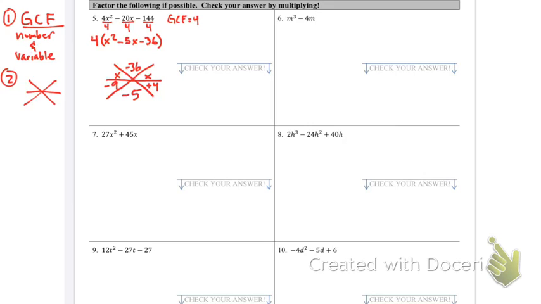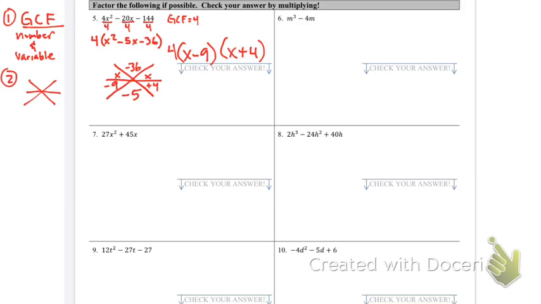So that goes into my first parentheses, which is going to be x minus 9. And then we go here, x or 1x and 4. Can I reduce 1 and 4? No. So that's just going to be x plus 4. And then don't forget your GCF that you had in front. That's still part of our problem here. So this 4 goes in front. Okay, now let's check.